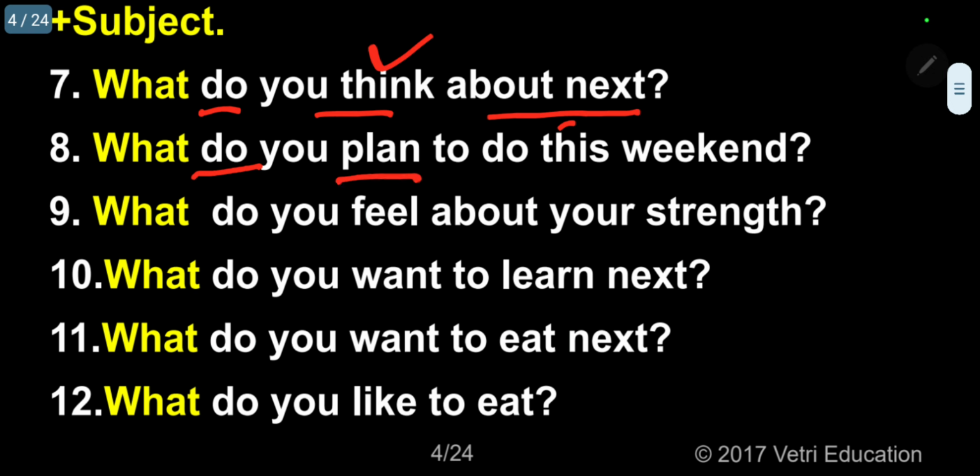Plan, main verb, do, auxiliary. What do you feel about your strength? Feel, main verb, do, auxiliary. Feel என்றால் உணர்வது. What do you want to learn next? Want, main verb, do, auxiliary. What do you want to eat next? Want, again, main verb, do, auxiliary. What do you like to eat?